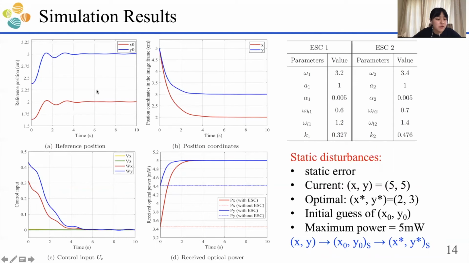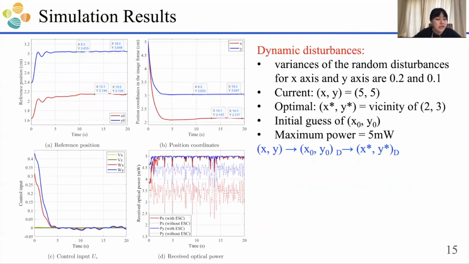As you can see from the figure, the reference position will go to 2 and 3 respectively, and the position of our receiver x, y will decrease from 5, 5 to 2 and 3 gradually, and this is the variation of the control input UC. Besides, the received optical power will finally reach the maximum power, 5 milliwatt, for both axes.